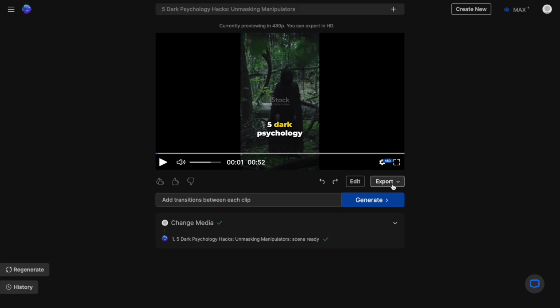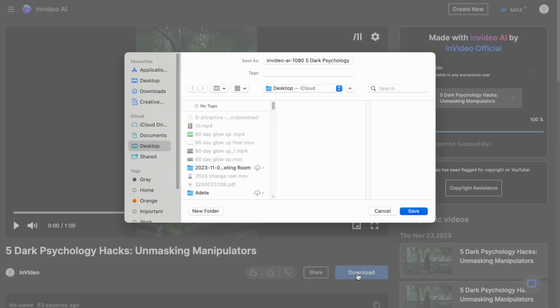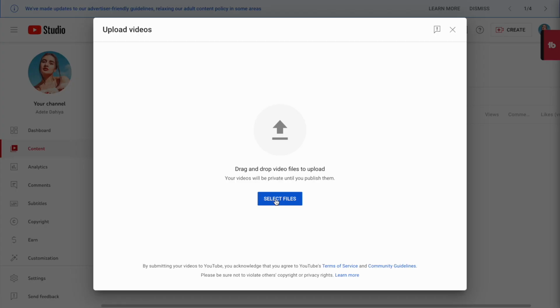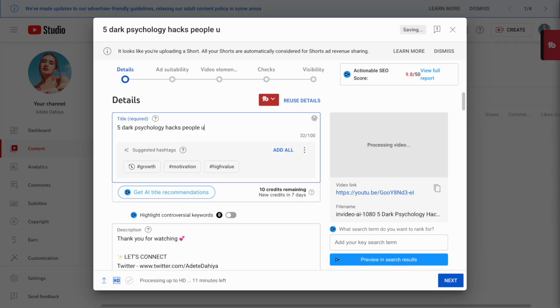Now, once your video is rendered, go ahead and click on export right below the canvas. Then you can just download the video and simply upload it to your channel. Make sure you post consistently to increase your chances of growing your account.